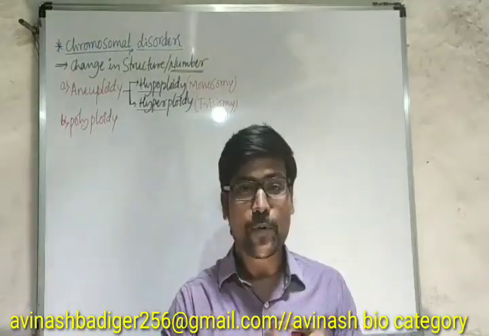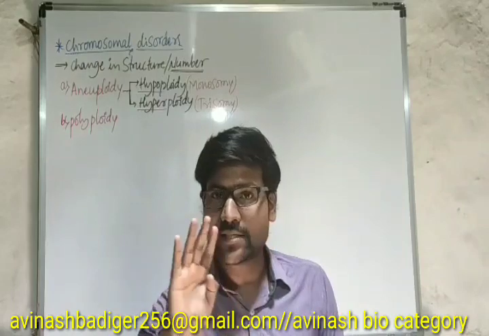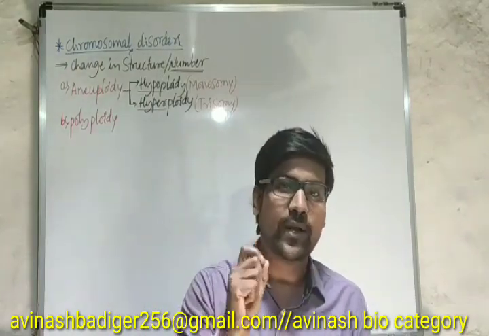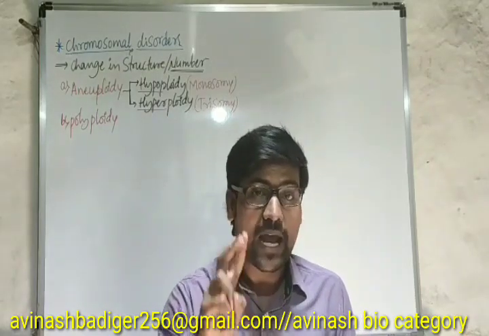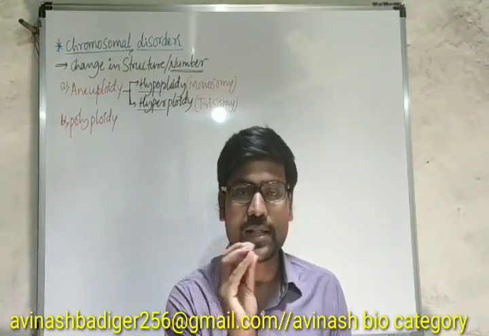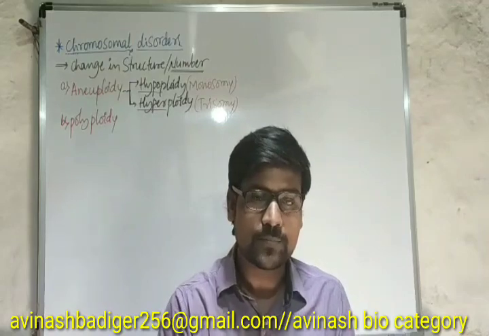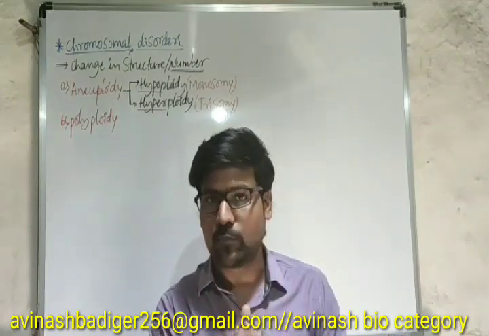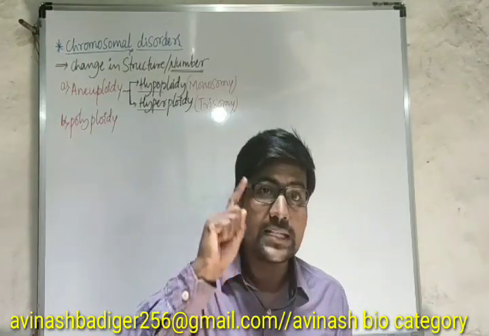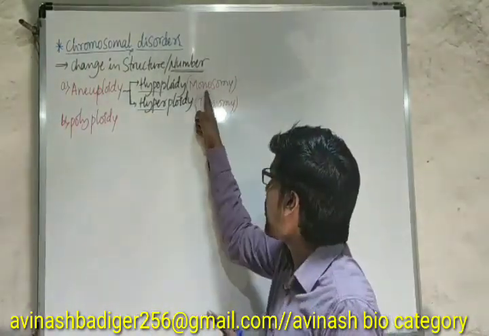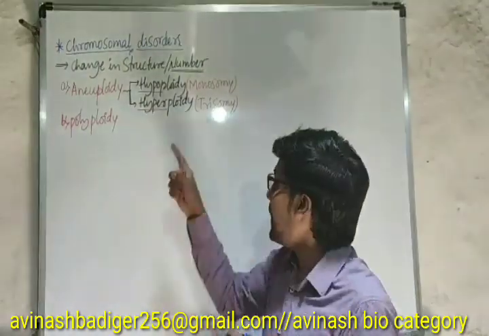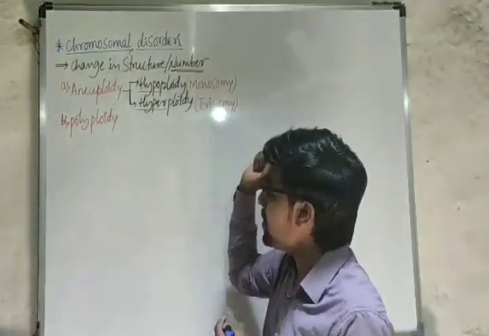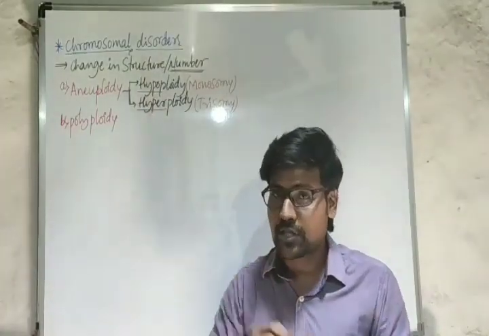In a diploid organism, we have 46 chromosomes in each cell, which means 23 pairs, each pair having 2 homologous chromosomes. Every pair should have 2 chromosomes. But if the pair has 1 chromosome, we call it monosomy. If the pair has 3 chromosomes, one extra, we call it the trisomy condition. These are the major conditions.